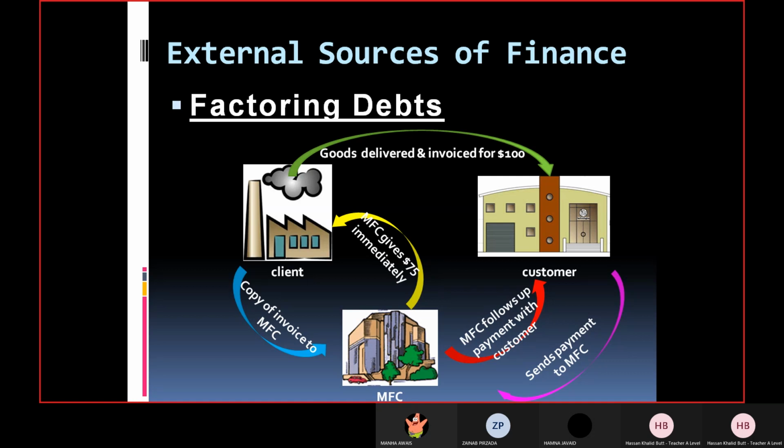It's not the client who will collect it, because I have given the amount to the client. Now I have the invoice, the bill, so you are supposed to pay it to me. So they collect it from the customer. I told you the advantages: one, immediate payment is made, and the tension of getting the money from the customer is no longer with the client or the factory owner.